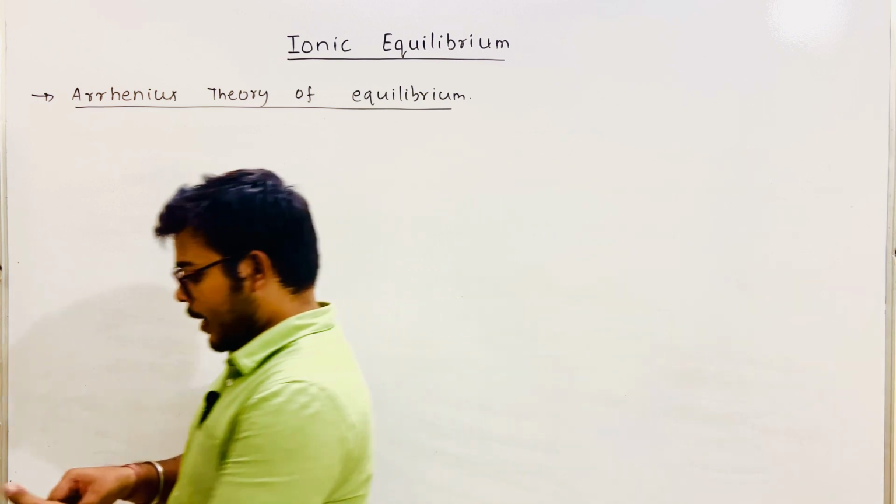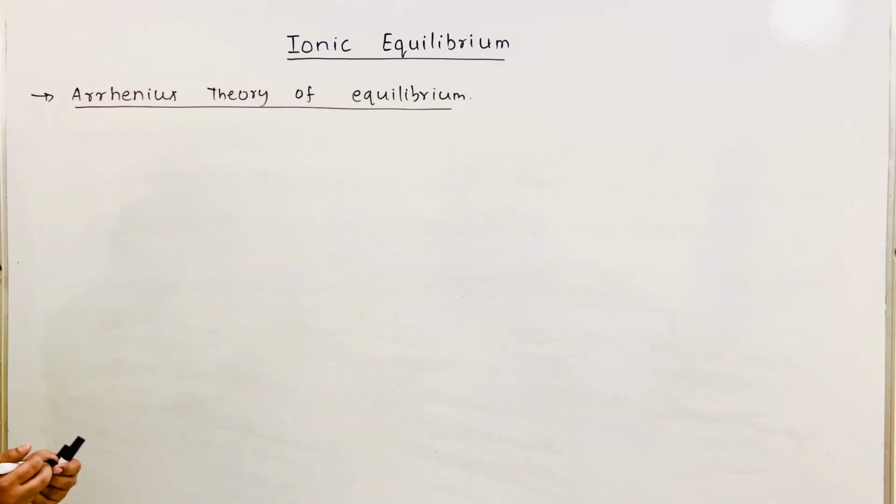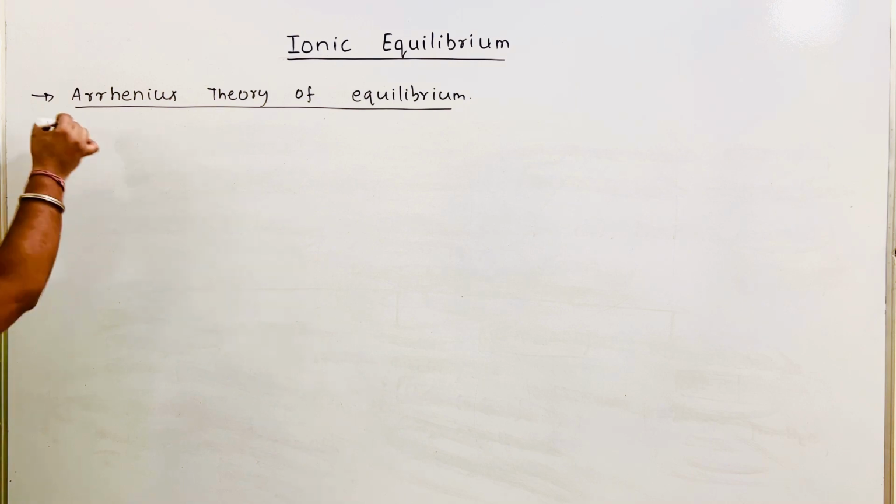First of all, I'll write the definition and then I will explain further. So what does it say?